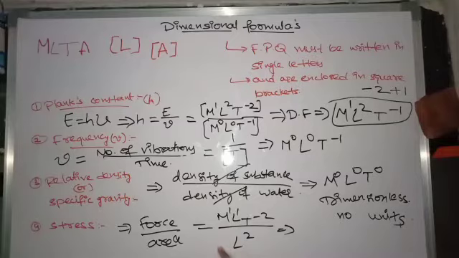In the denominator you didn't have any M naught, T naught. If you write the complete dimensional formula for area, it is M naught L2 T naught. So M1 L1 divided by L2 is M1 L minus 1 T power minus 2. This is the dimensional formula for stress.